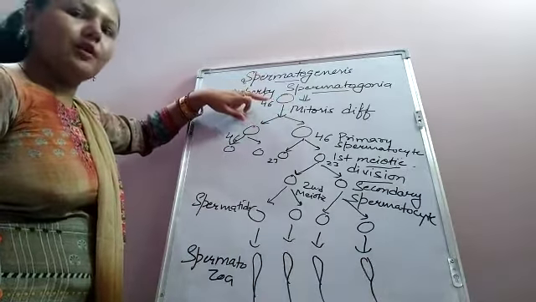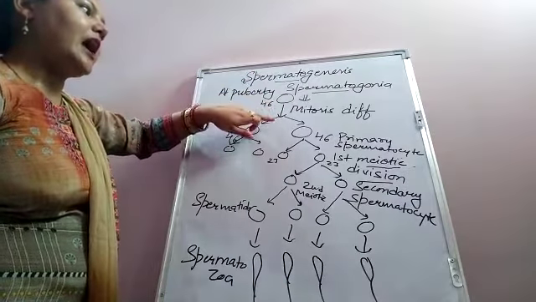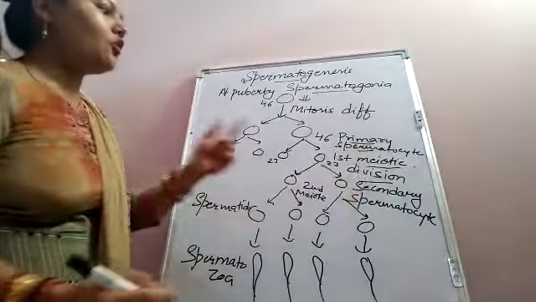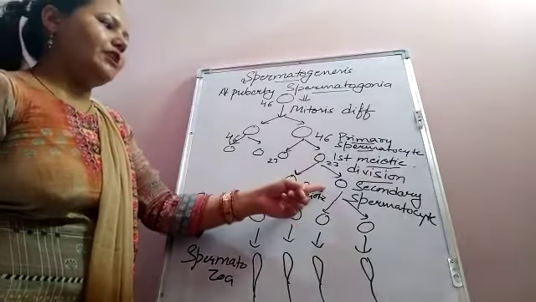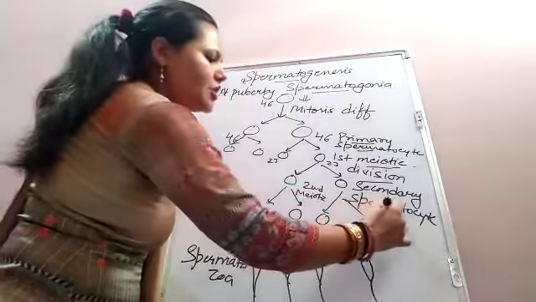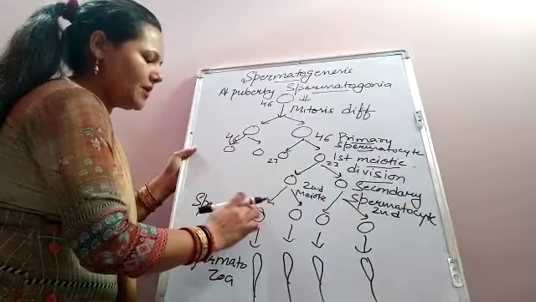Let us recall again. The spermatogonia undergo mitotic division, which results in the formation of the primary spermatocyte. This primary spermatocyte undergoes first meiotic division, and we get the secondary spermatocyte. The secondary spermatocyte undergoes second meiotic division and we get 4 spermatids.